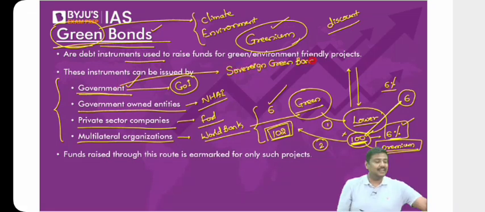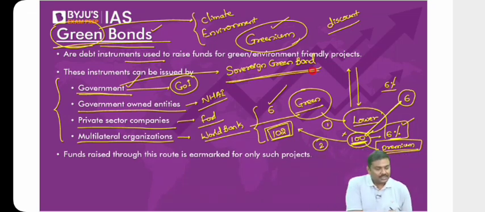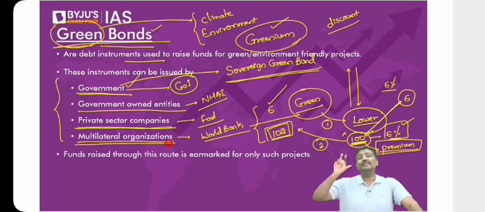SGB, sovereign green bond. Again, when I say SGB in this context, don't confuse that with the concept of sovereign gold bond. Sovereign green bond. Private sector companies are allowed to issue it, multilateral organizations are allowed to issue it. Next, these green bonds are issued at a premium price, that is a higher price than the face value, which is called a greenium. And they do that. Why?